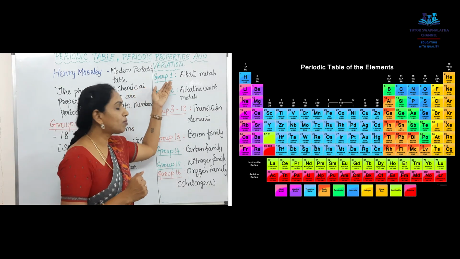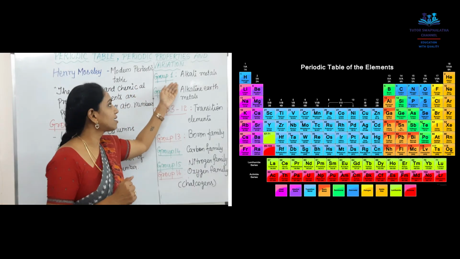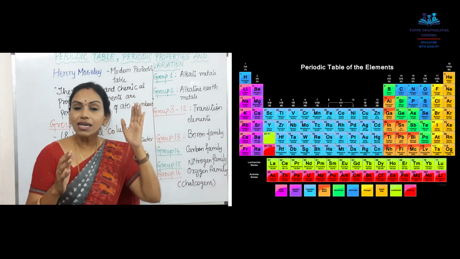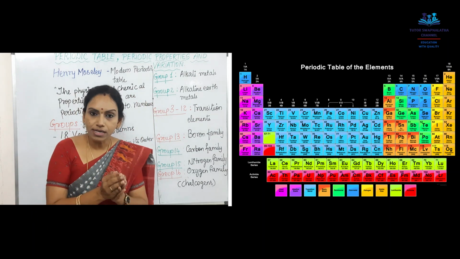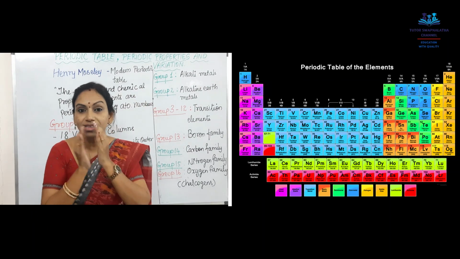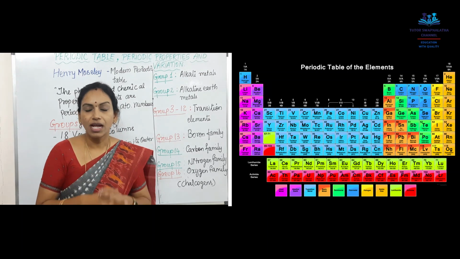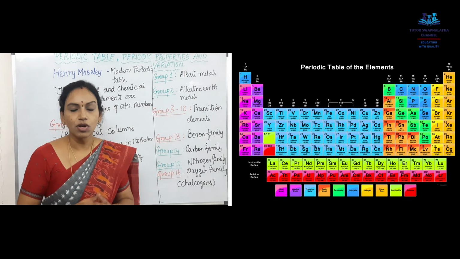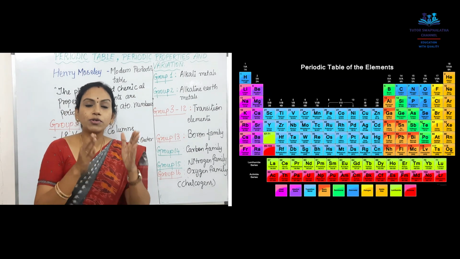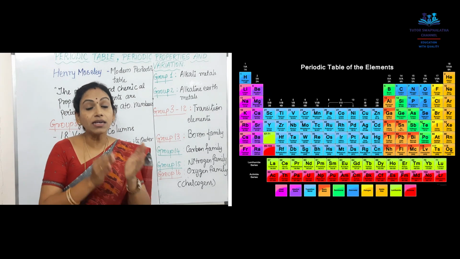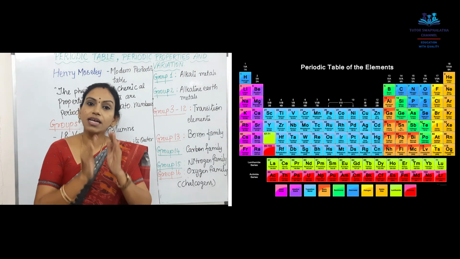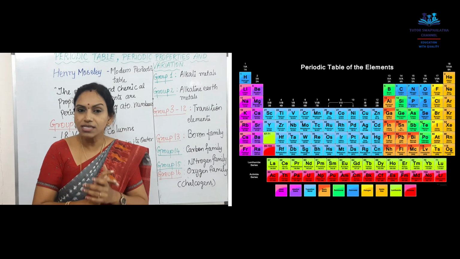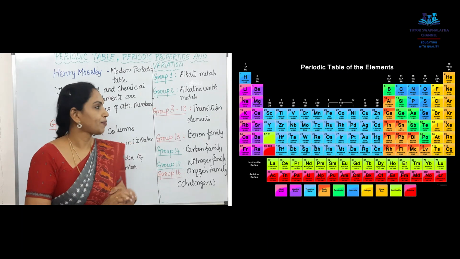Next, group 1 are called alkali metals. What is alkali? When these metals are dissolved in water, they form alkali. That is why they are called alkali metals. Group 2 elements are called alkaline earth metals. That is, they don't form strong alkalis like group 1 elements.